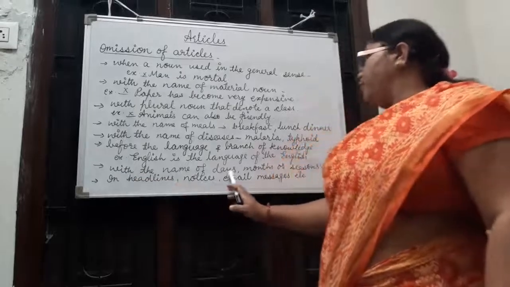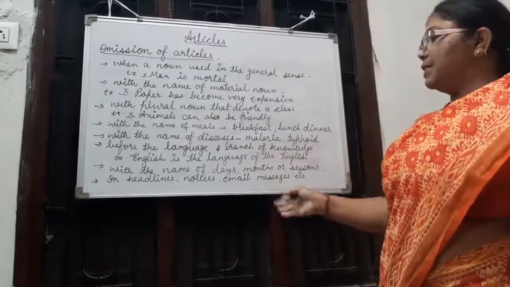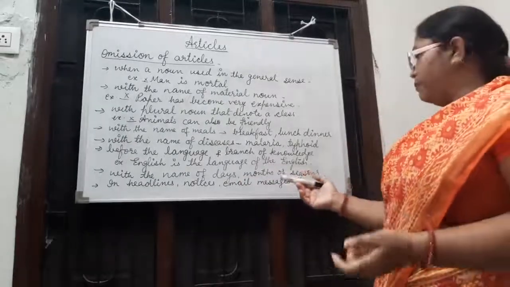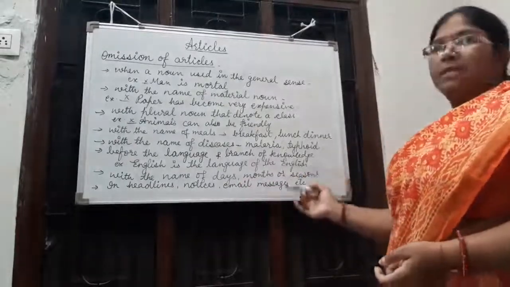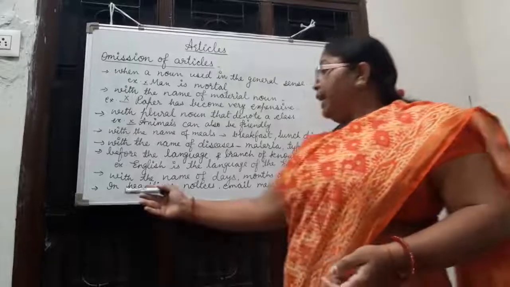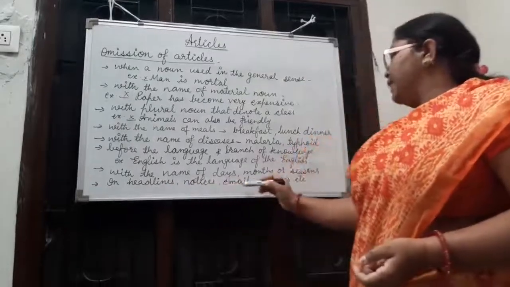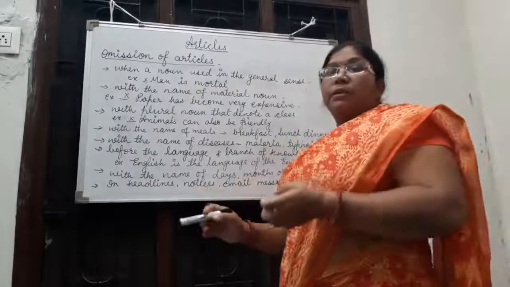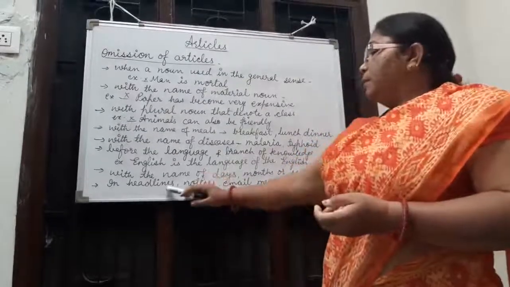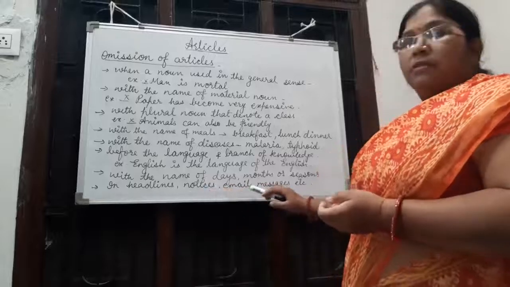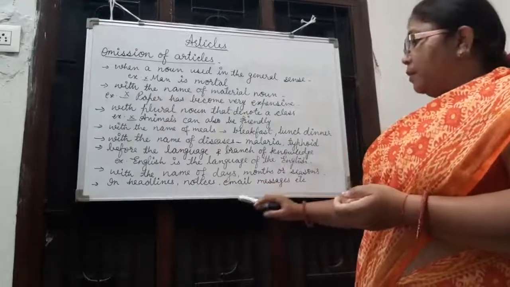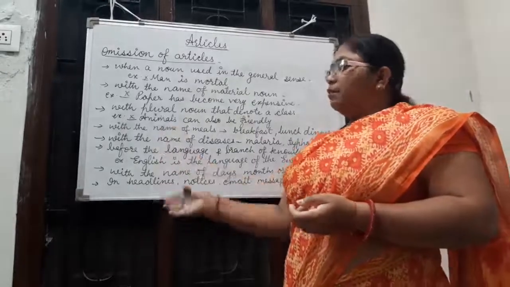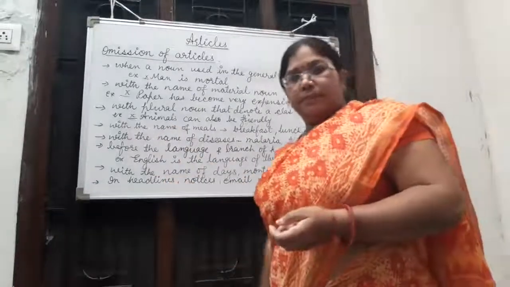With the names of days, months or seasons, such as Monday, the months January, February, etc., seasons, summer, winter, etc. In headlines, notices, emails, messages, etc. For example, President inaugurates the camp. This is a headline, so we don't use any article before president.